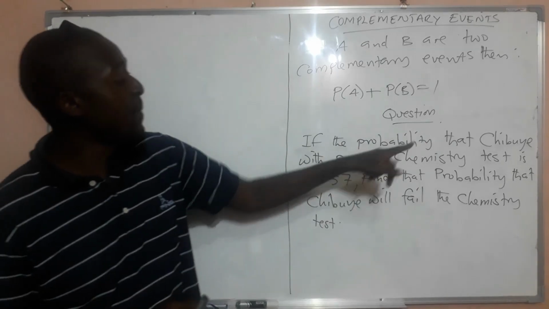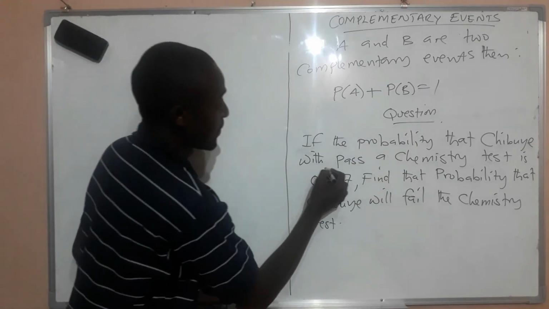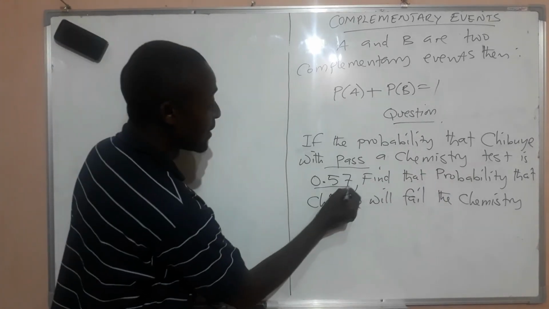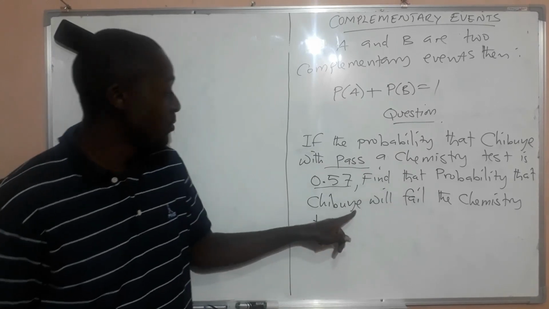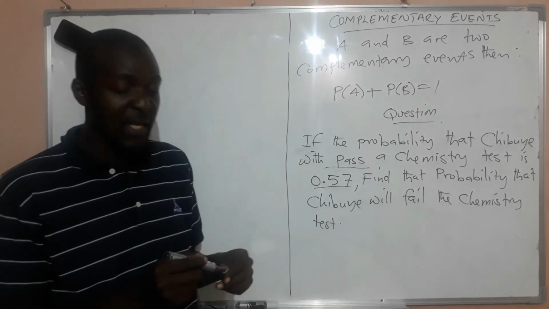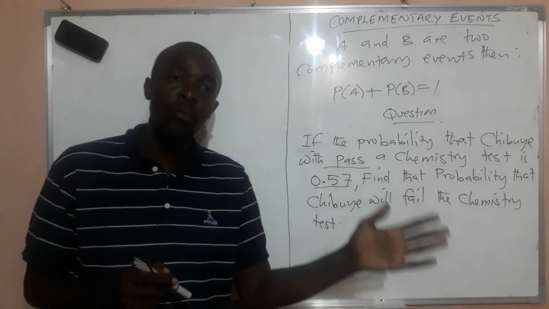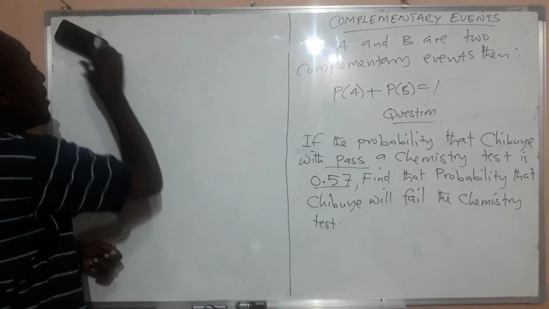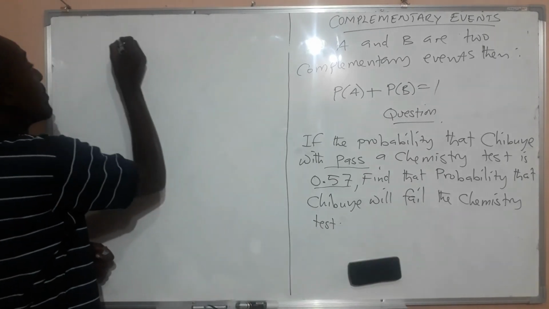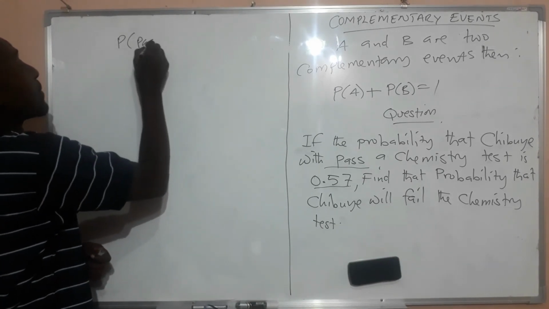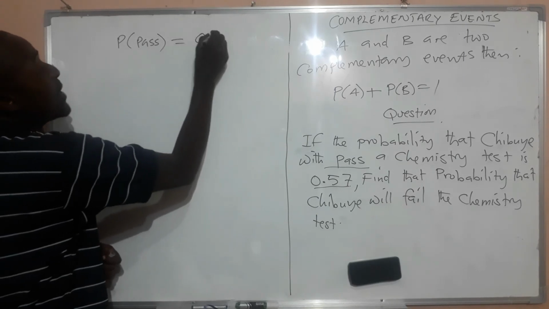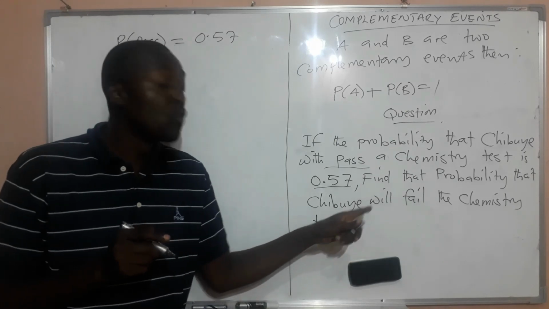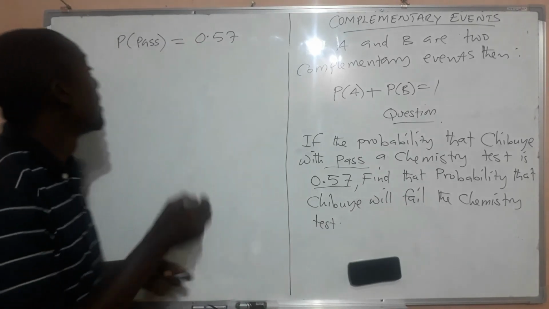It says if the probability that Shibuye will pass a chemistry test is 0.57, find the probability that Shibuye will fail the chemistry test. So these are 2 opposite things. It's either Shibuye will pass or she will fail. So you are given one probability here, and here's how you go about it. The probability of passing is 0.57. The question says find the probability that Shibuye will not pass, or will fail. It's the same thing.